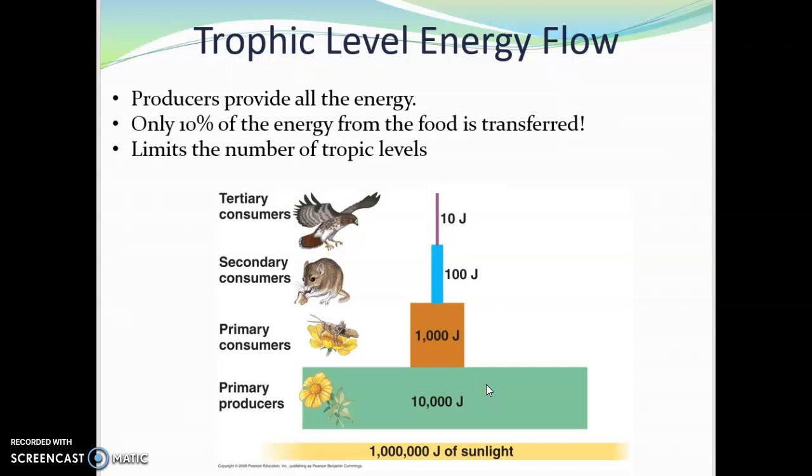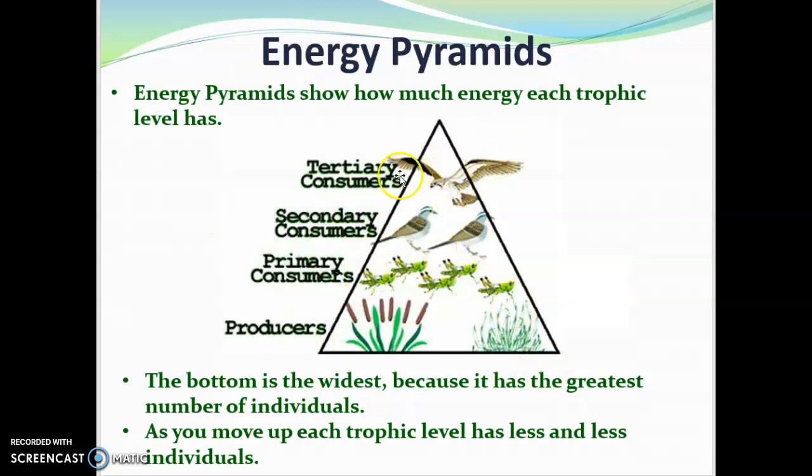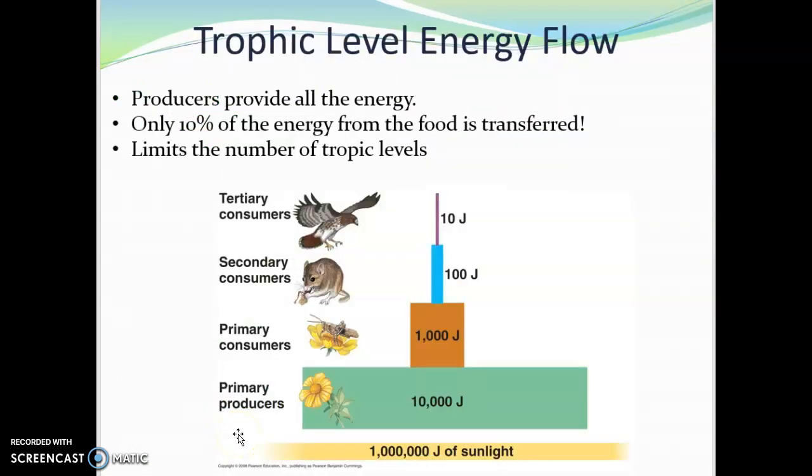Now, the interesting part of the energy transfer, and this is also part of the reason why we have that energy pyramid shaped like a triangle, why there are few tertiary and even quaternary consumers, and why there's so many producers, is because of how this energy is transferred. If you notice, we start out with 10,000 joules with the plants.